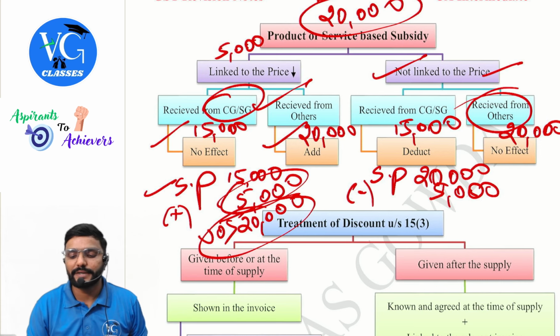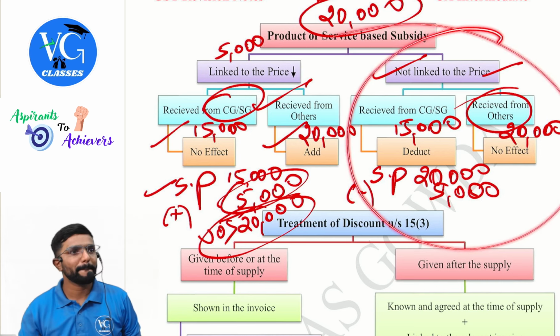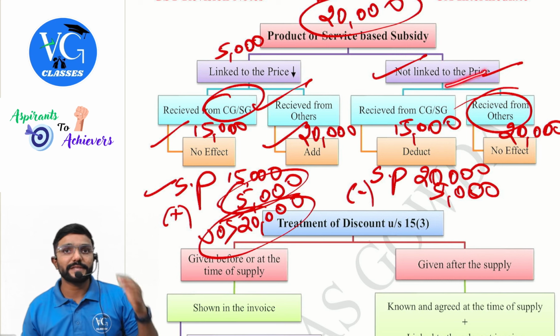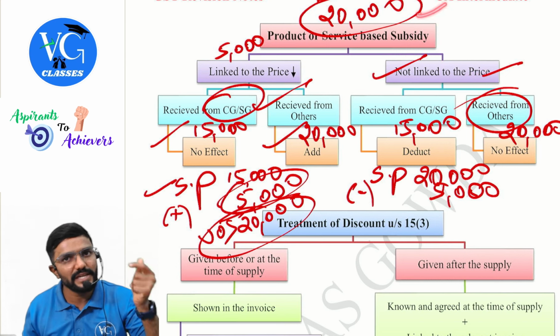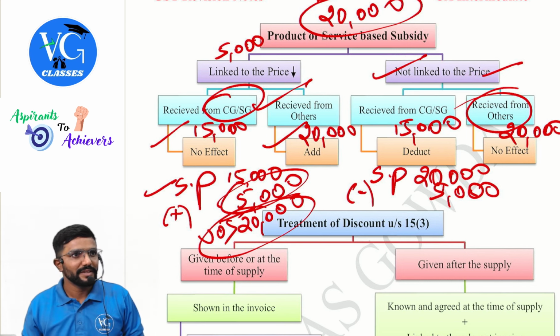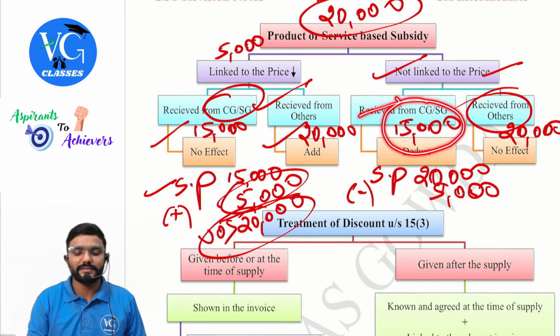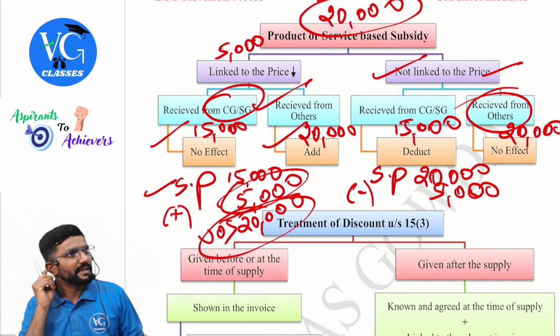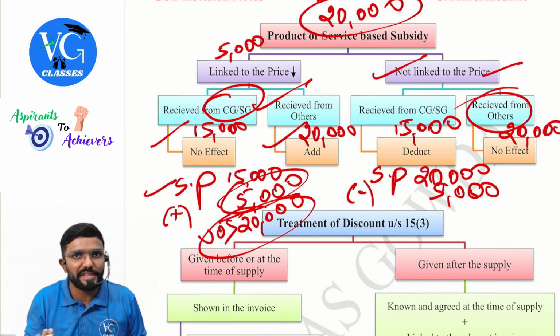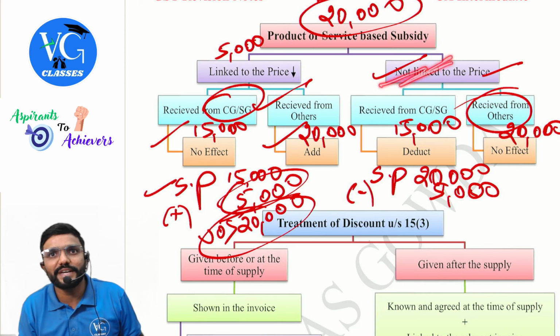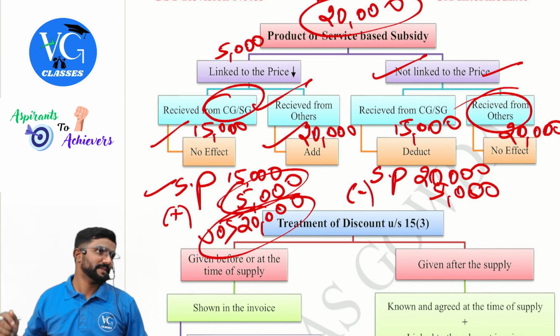Now coming to the other part, this part. Not linked to the price means the selling price is still at 20. Now if it is given by government, what should I do? Reduce 5. What is the value of supply? 15. Same 15 only, right? Yes. Here it was already reduced, so I didn't do anything. Here it is not yet reduced. What did I do? I reduced.